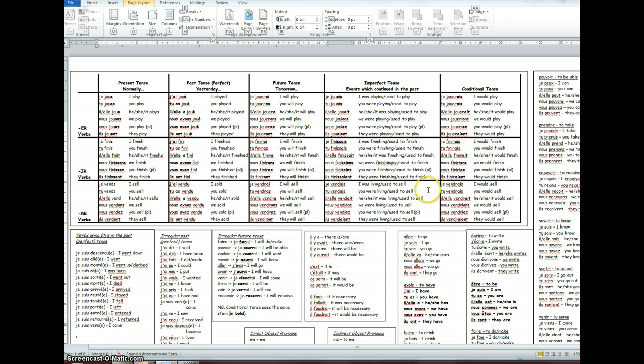And remember, our nous form irregular verbs are down here to the bottom right. So if we wanted I was writing, we'll find écrire, to write. Nous écrivons is we write, take the ONS off, we'd get écriv, and then we'd add our endings to écriv. So j'écrivais would mean I was writing or I used to write.